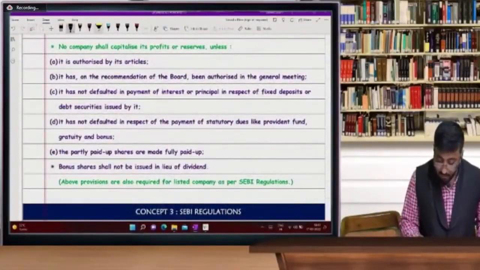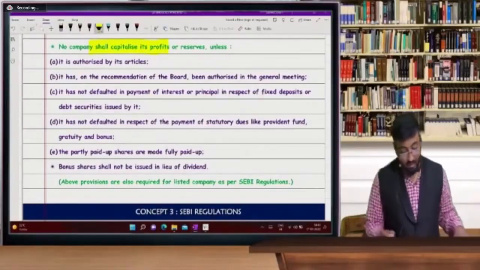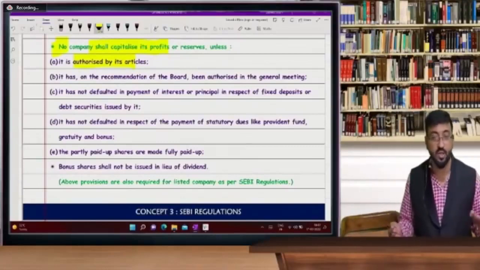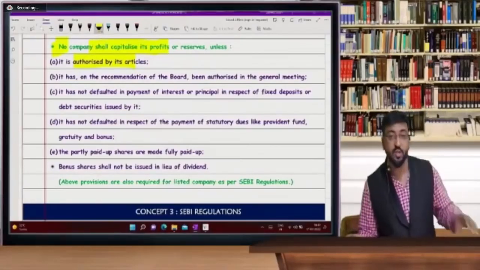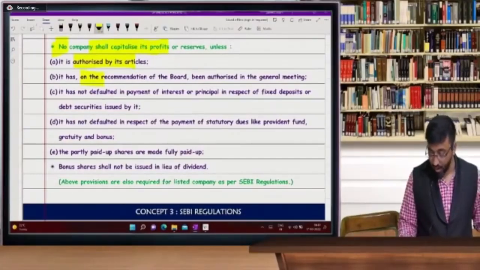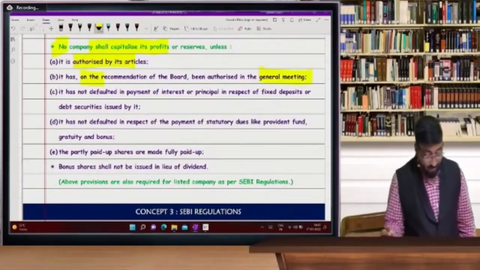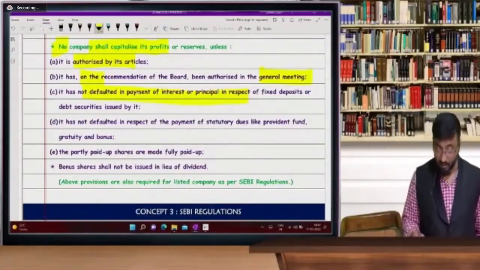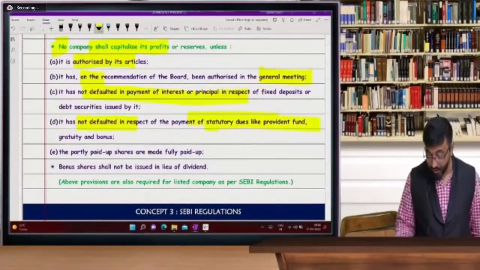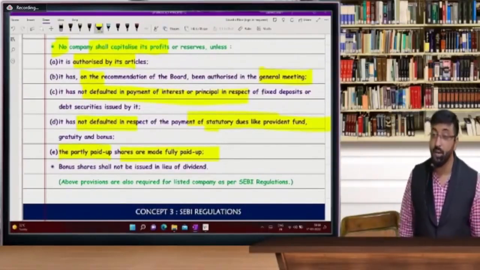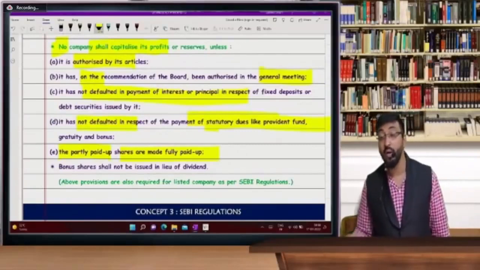Now see, no company shall capitalize its profit unless it is authorized by the articles. If the articles say we cannot issue bonus shares, then you can't issue them. Second, on the recommendation of the board, authorized in general meeting. Very, very important: you have not defaulted in any payment of interest or principal amount. And last, no default in respect of statutory dues, and partly paid shares cannot be made out of fully paid. So remember, either you pay it in the form of fully paid bonus shares, otherwise you cannot issue shares.